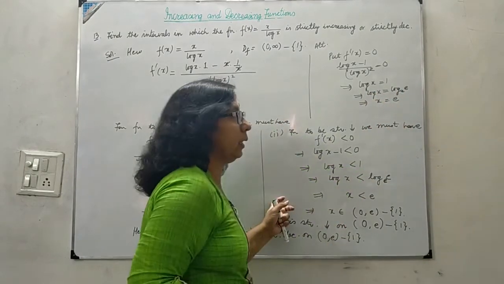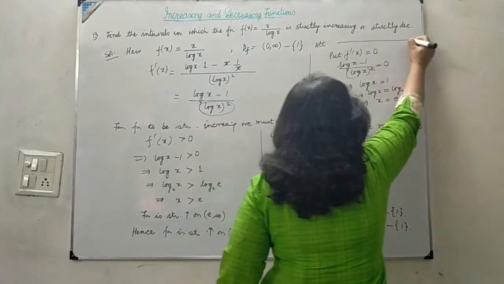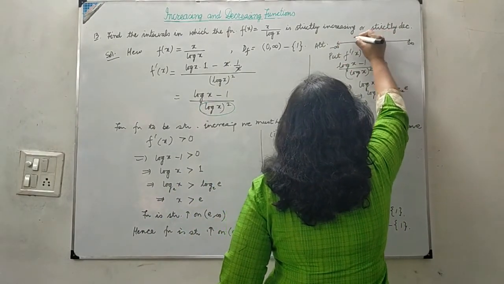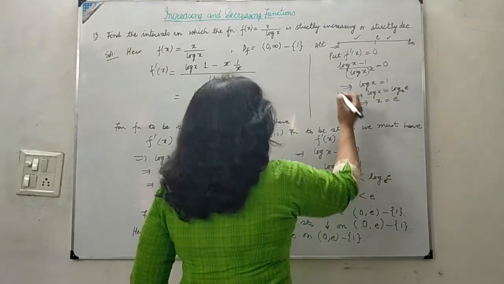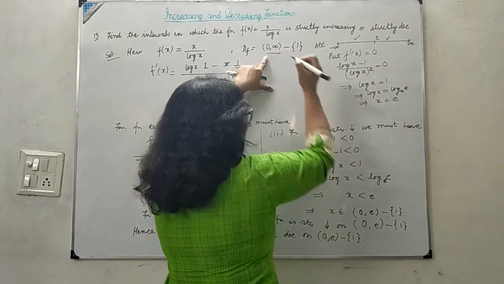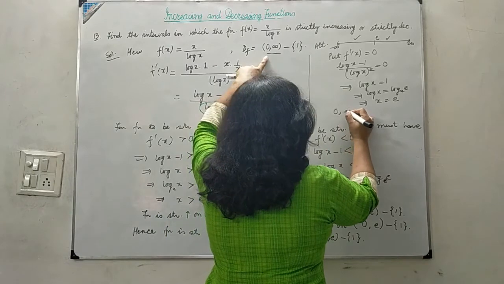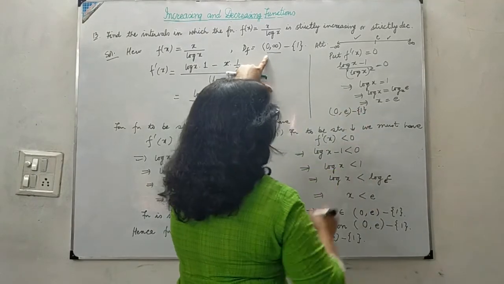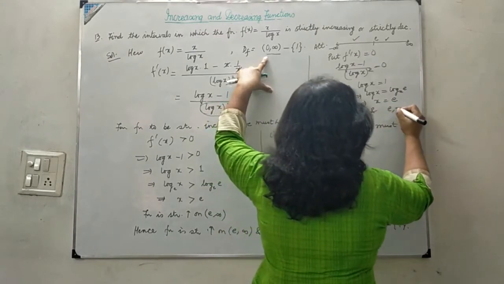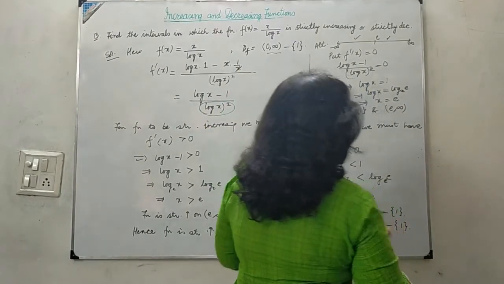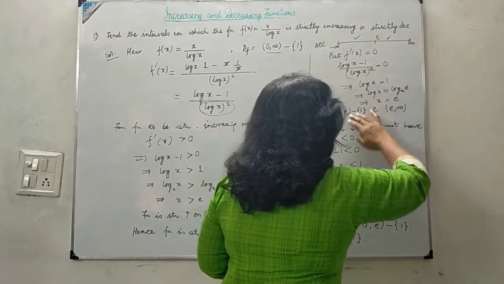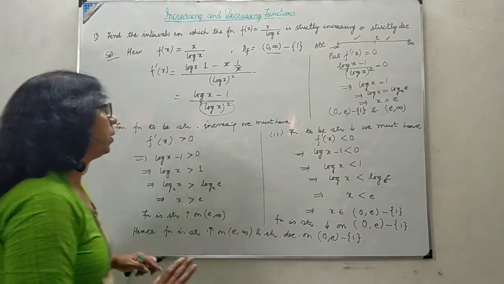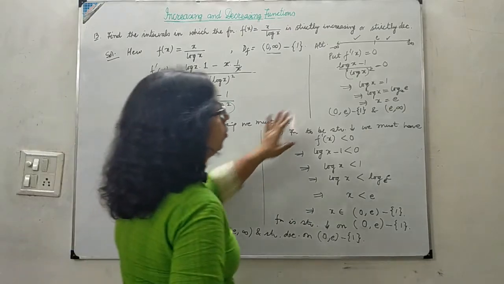So this point e divides the whole real number line, minus infinity to infinity, into two parts like this. And because the domain is from 0 to infinity, the first part is 0 to e, and that too we have to exclude 1, and another part is e to infinity. And we'll first check the sign of f dash x in these intervals and conclude with the same. You can use any of the ways to do this.